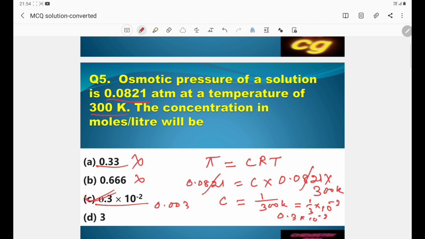So what is the unit? Concentration means moles per liter. The answer is moles per liter.